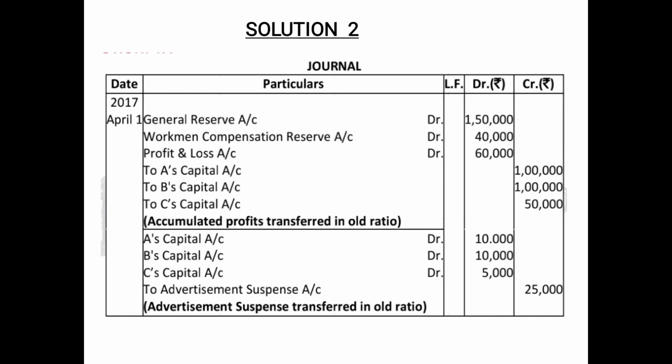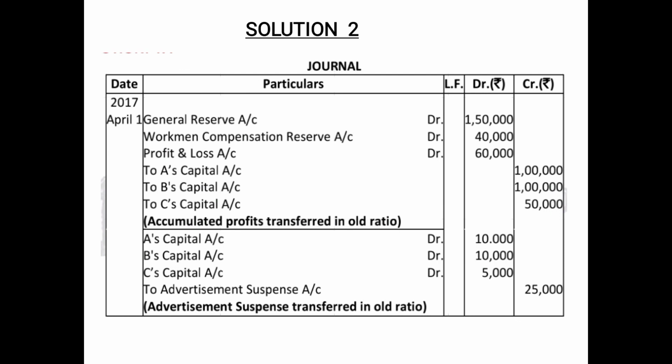Entry for writing off this loss will be A's capital account debited, B's capital account debited, and C's capital account debited to advertisement suspense account 25,000, and this 25,000 will be written off among the old partners in the old ratio, that is 2:2:1. That means 10,000 will be debited to A's capital account and B's capital account also, and 5,000 will be debited to C's capital account. The narration can be advertisement suspense transferred in the old ratio.